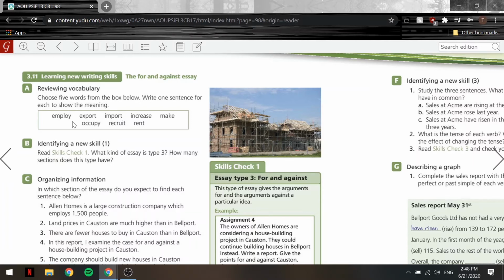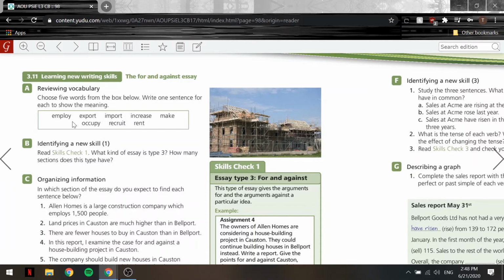And then the word make, I'll say ACME Limited, that's the name of the company, ACME Limited can make more money in Bellport. You guys remember Bellport? And I'll probably say just one more here. The company currently occupies premises of 5,000 square meters. Okay, so that was the word occupy. All right, so now let's move on to exercise B.